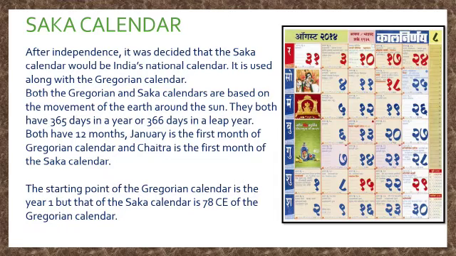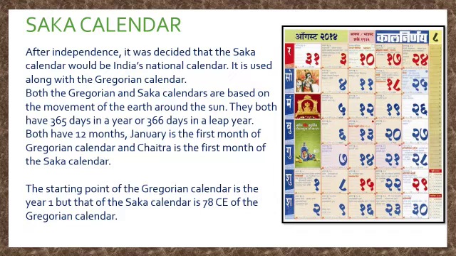You will learn about the leap year in later chapters. In the chapters which are coming further, we are going to see how a leap year works. So both calendars are based on the movement of the earth around the sun. Both have 12 months. January is the first month of the Gregorian calendar and Chaitra is the first month of the Saka calendar. So which is the first month in the Gregorian calendar? It is January, and in the Saka calendar it is Chaitra.